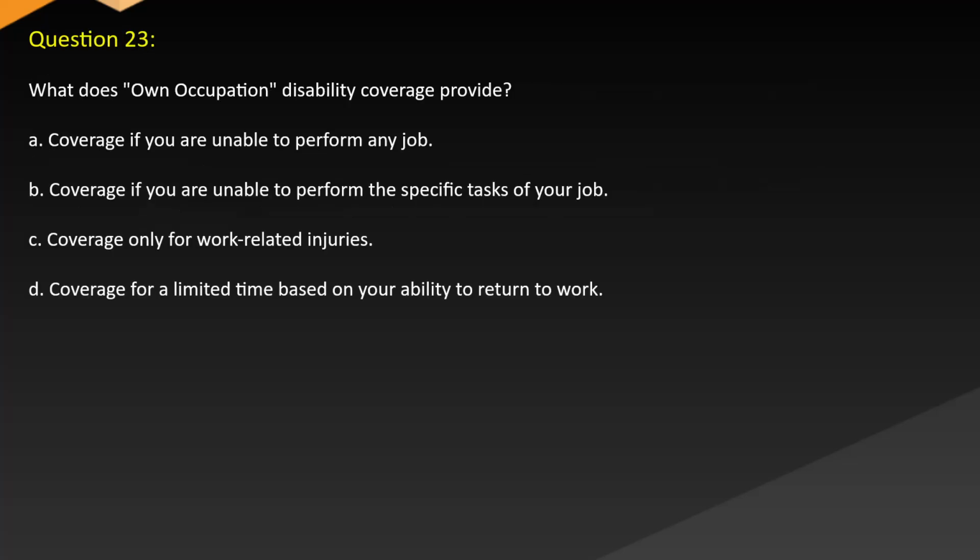Question 23. What does own occupation disability coverage provide? A. Coverage if you are unable to perform any job. B. Coverage if you are unable to perform the specific tasks of your job. C. Coverage only for work-related injuries. D. Coverage for a limited time based on your ability to return to work.